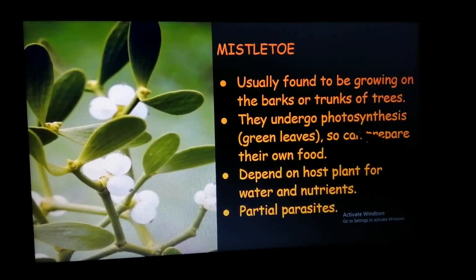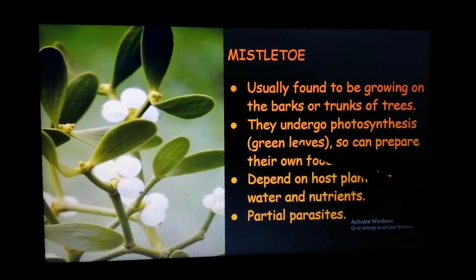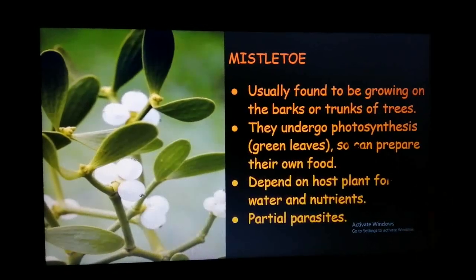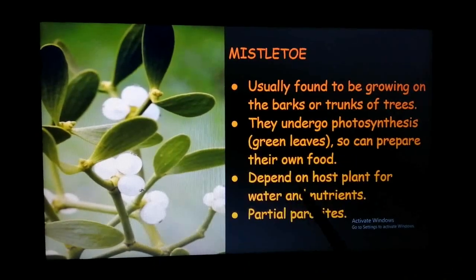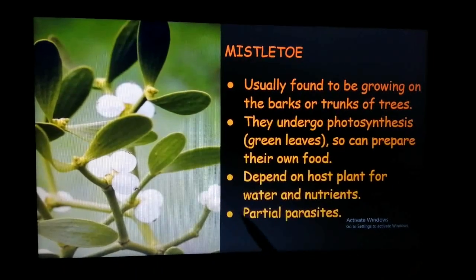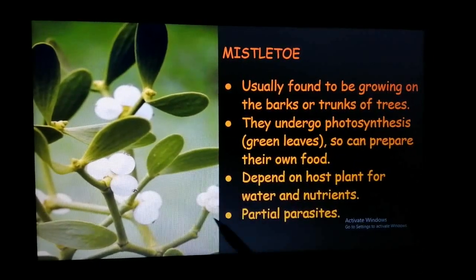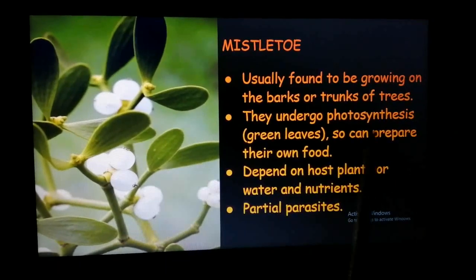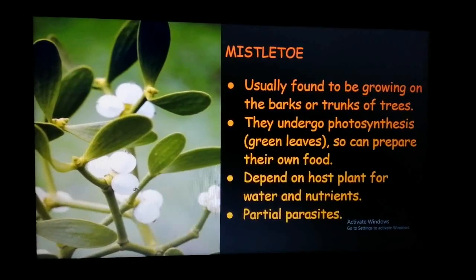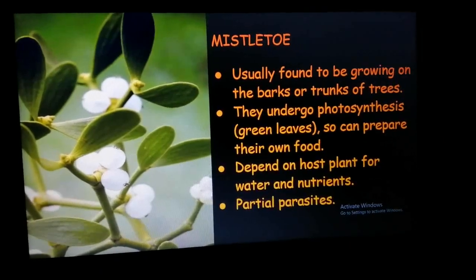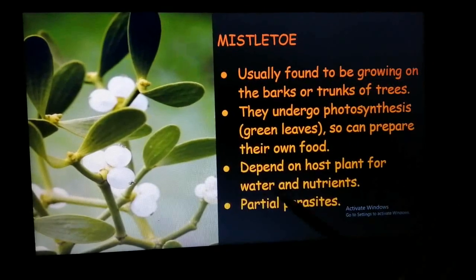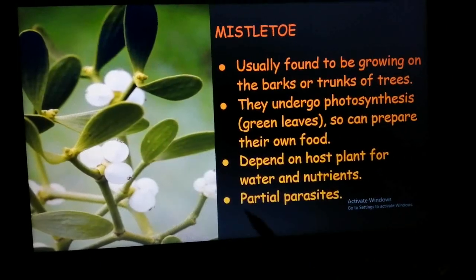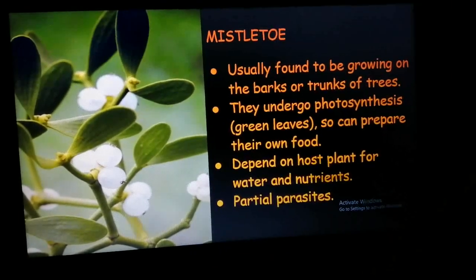They can undergo photosynthesis. Why? Because they have green leaves. So they can prepare their own food. They are dependent on the host plant only for water and nutrients. Clear? They can prepare their own food, but water and nutrients they absorb from the host plant. That is why they are called partial parasites.